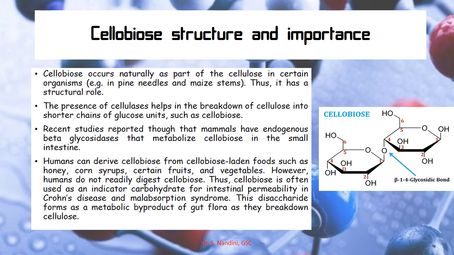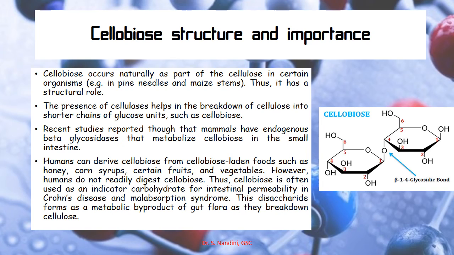Humans can derive cellobiose from foods such as honey, corn syrup, and certain fruits and vegetables. These are certain sources of cellobiose. Humans can take in cellobiose from these sources. But the problem is humans do not have the enzyme to digest cellobiose.